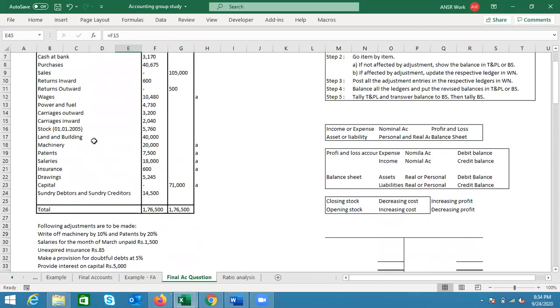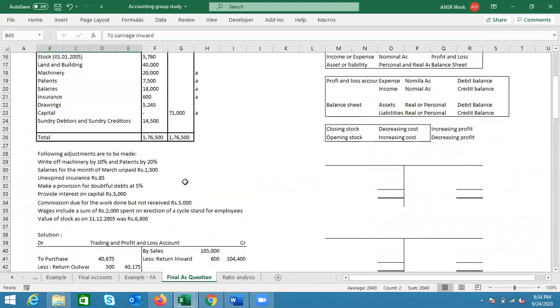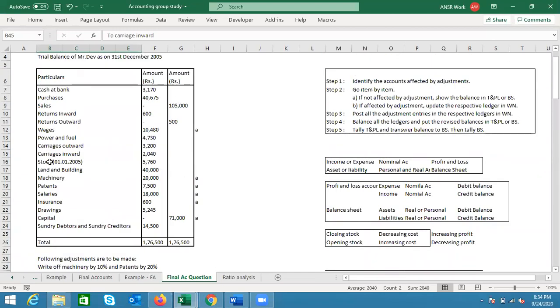Now let's go to the next one. Which account is it coming in? Is it coming in trading account? Yes, because this is raw material. So this is directly related to the factory. Now let's go to the next one.